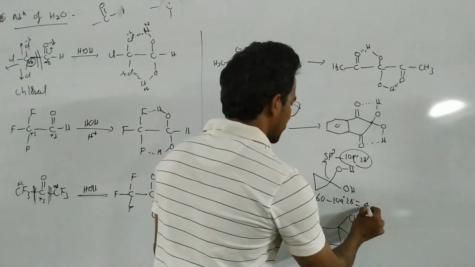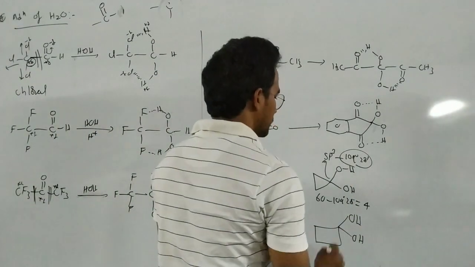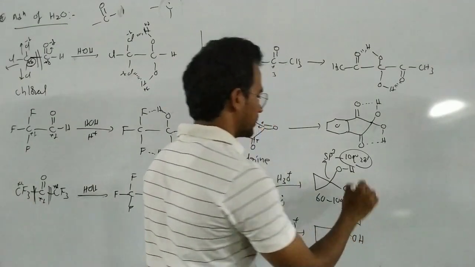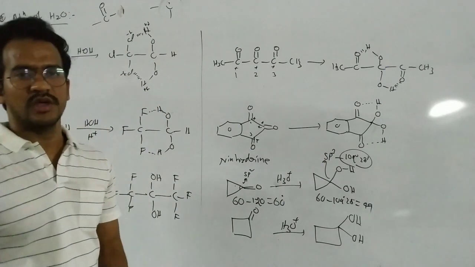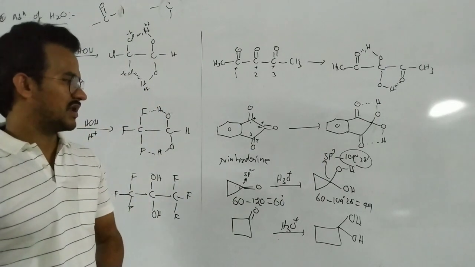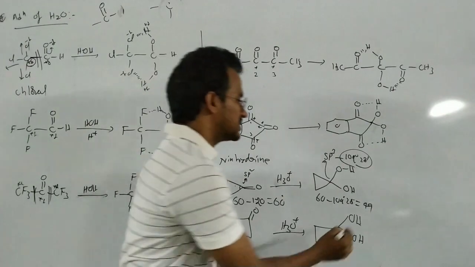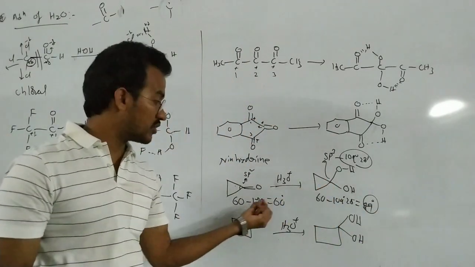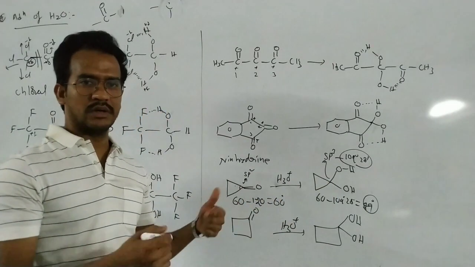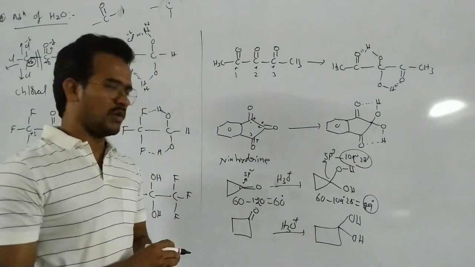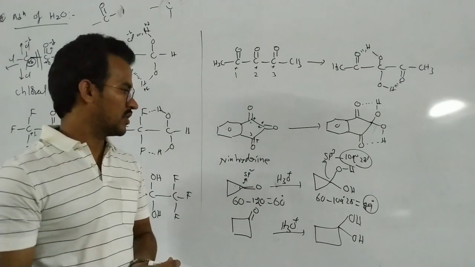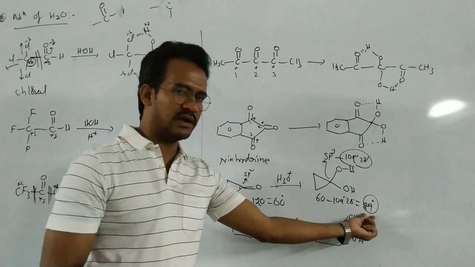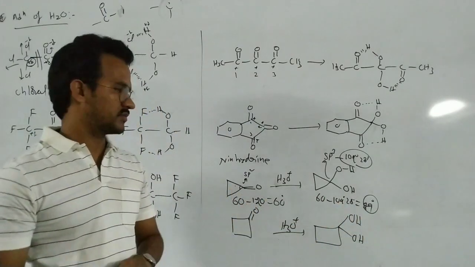So with less angle difference it's stable; more angle difference, more unstable. So a 3-member ring is generally unstable. That is the point. It has a more angle difference in one case and a less angle difference in the other, so it is more stable compared to this.